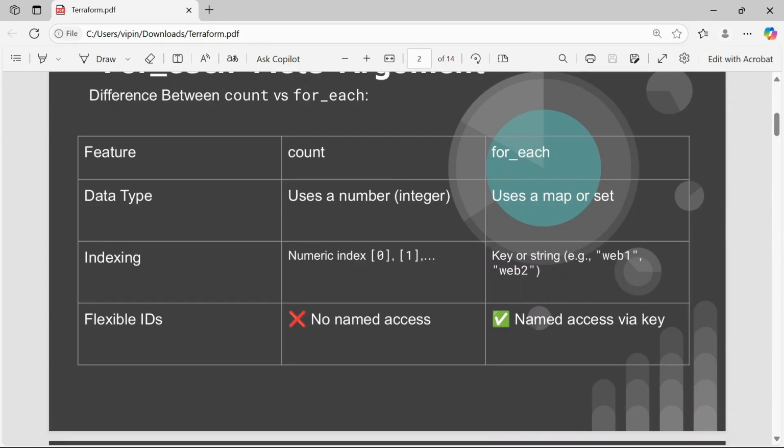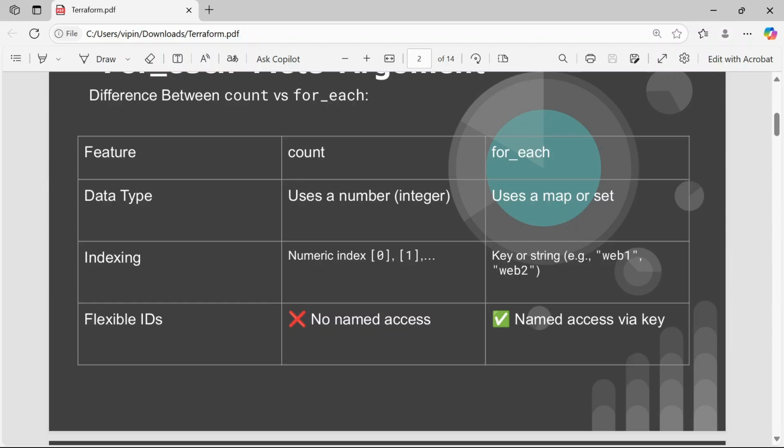The second feature is indexing. Count uses number indexing like 0, 1, and for_each uses a key or string for indexing, like wave1, wave2. Then another feature is flexible ID.